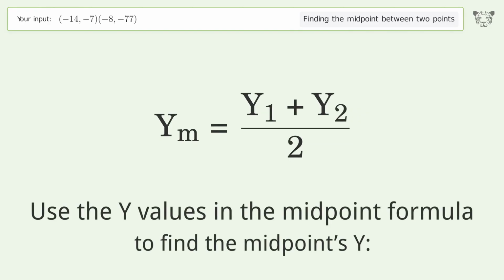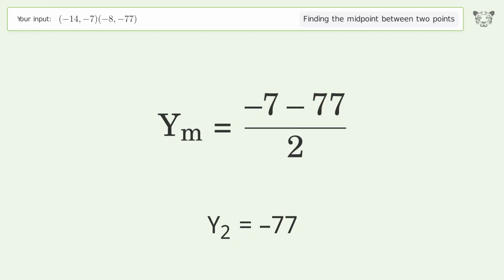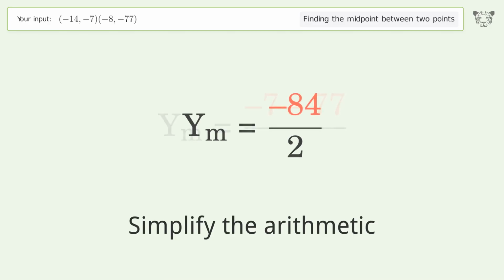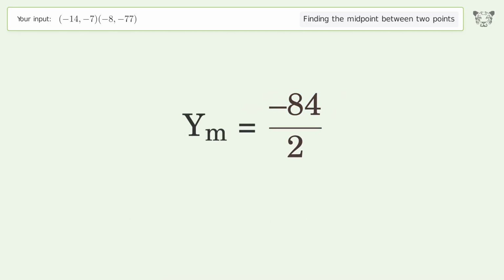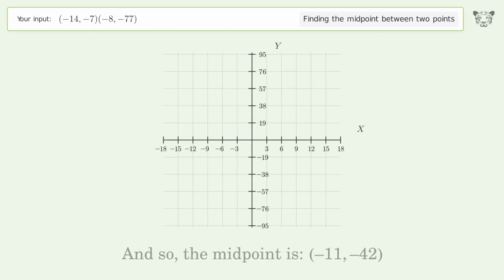Use the y values in the midpoint formula to find the midpoint's y. y1 equals -7. y2 equals -77. Simplify the arithmetic. And so, the midpoint is -11, -42.